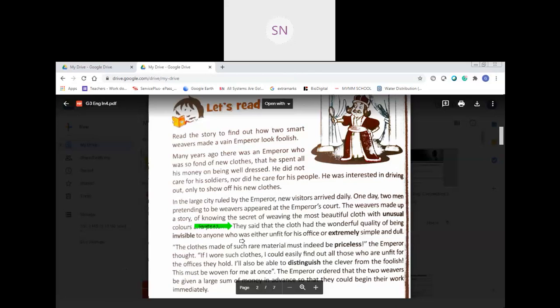Okay. So those people cannot see the cloth. Only wise men, wise people can see the cloth. Wise means what? Intelligent, right? Yes. So now everybody underline the word extremely.